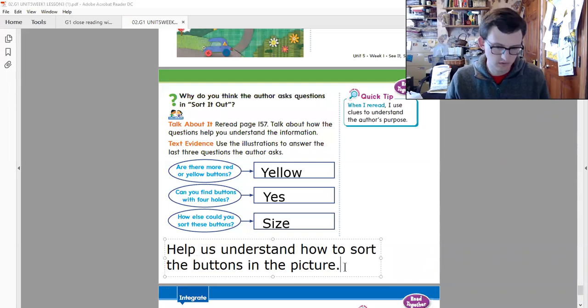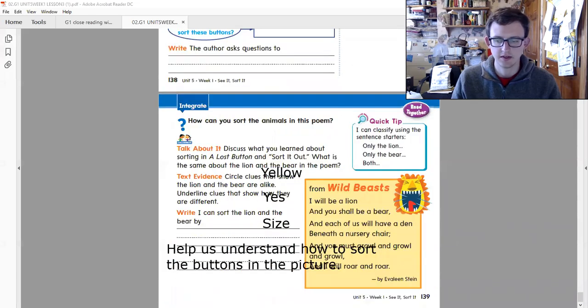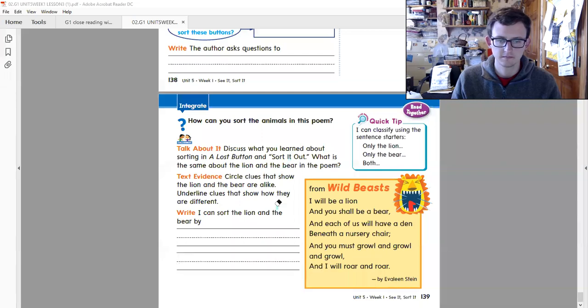Okay, good. Now let's go to our last page for today. How can you sort the animals in this poem? Quick tip: I can classify using the sentence starters: only a lion, only a bear, or both. Talk about it. Discuss what you learned about sorting in Sort It Out. What is the theme about the lion and bear in the poem?